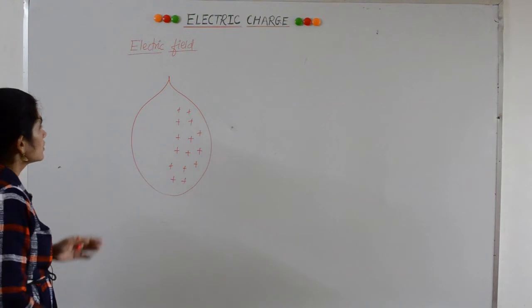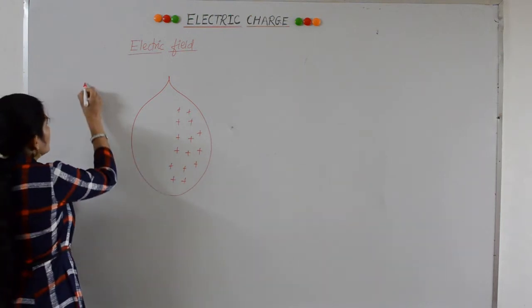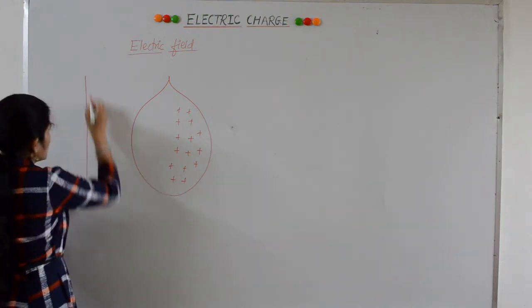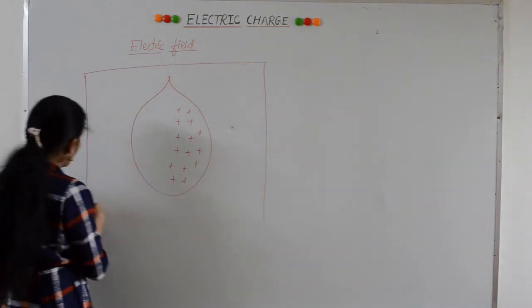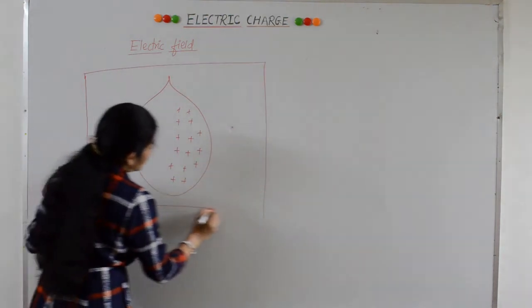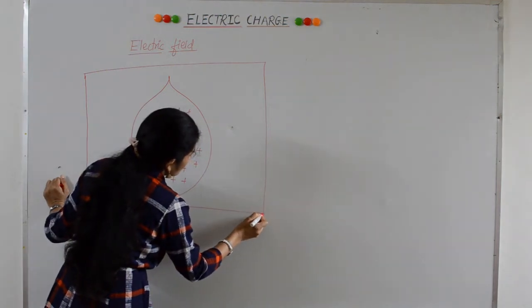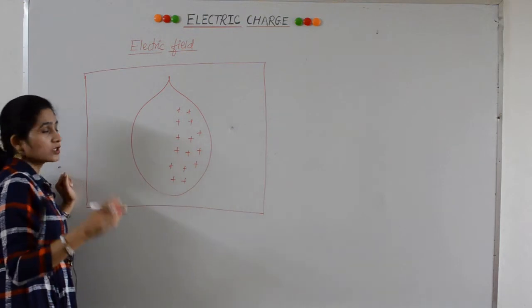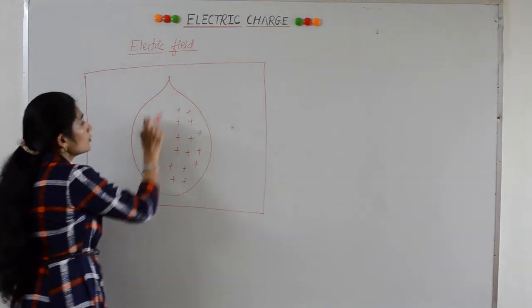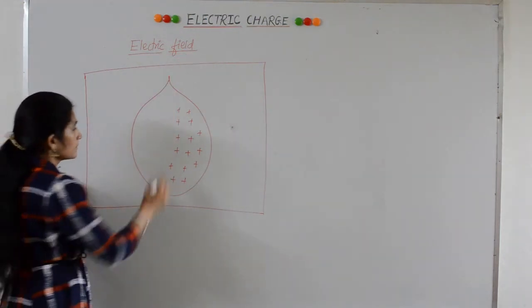Then there exists a region surrounding this charged object, such that if you bring another charged or uncharged object, that object will experience an electric force due to the electric field produced by this object.